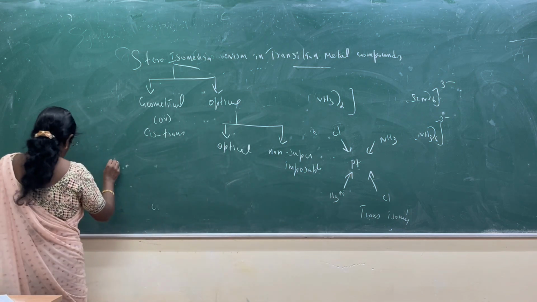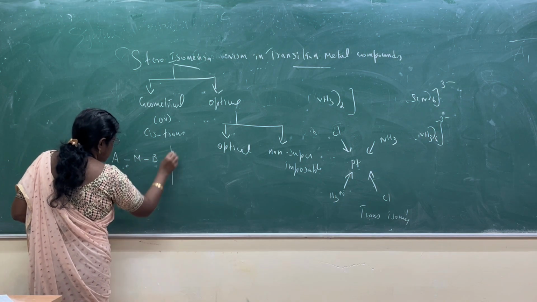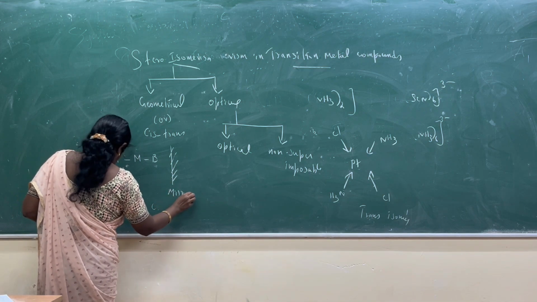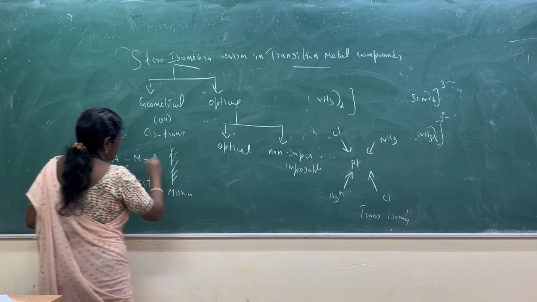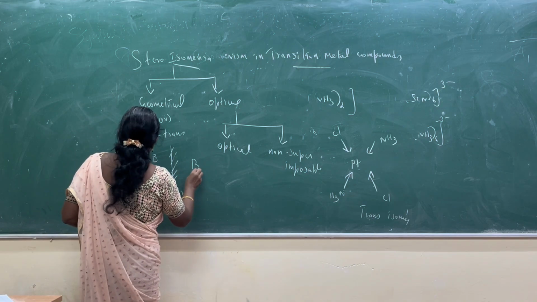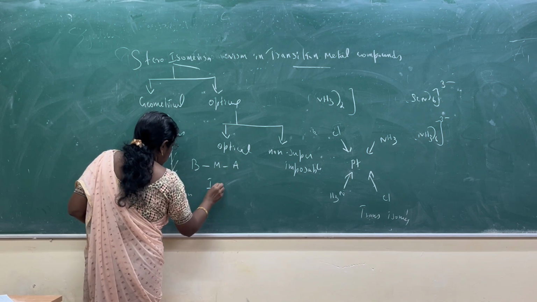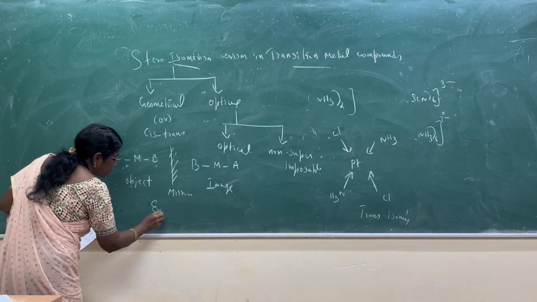All of you know about the mirror image. So this is the mirror, and this is the object, and the mirror image of this object is the image. So that is called enantiomers.